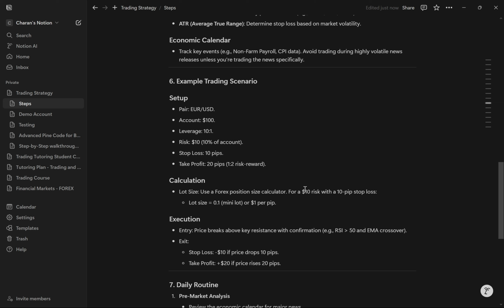Again, having 20 pips as the take profit would mean we're going to have a $20 profit. So it's either a $10 loss or a $20 profit. And if you want to calculate the reward ratio, that's going to be 20 divided by 10, which is going to be 2.